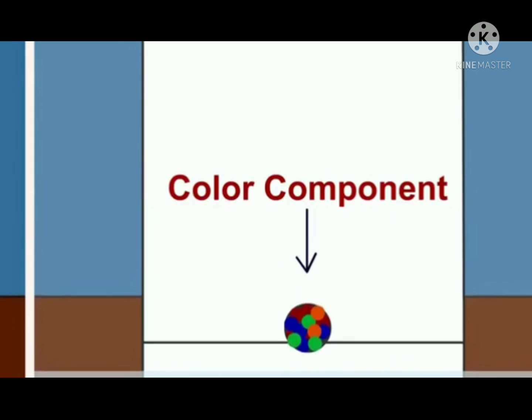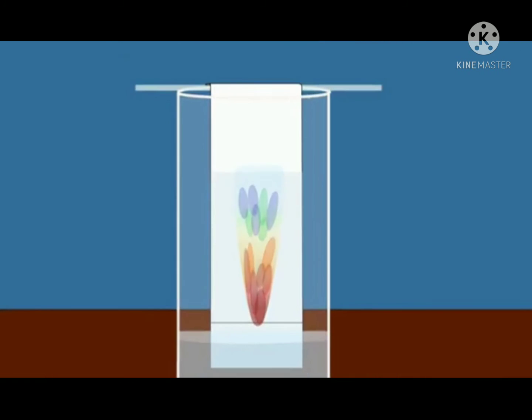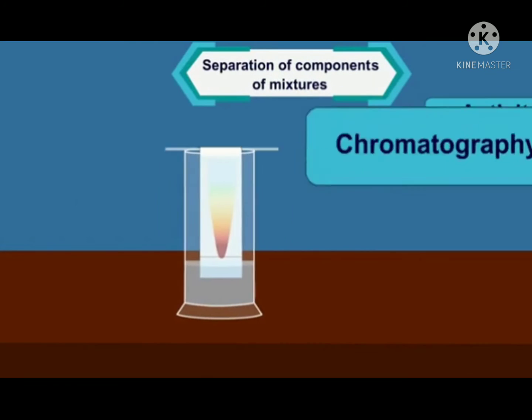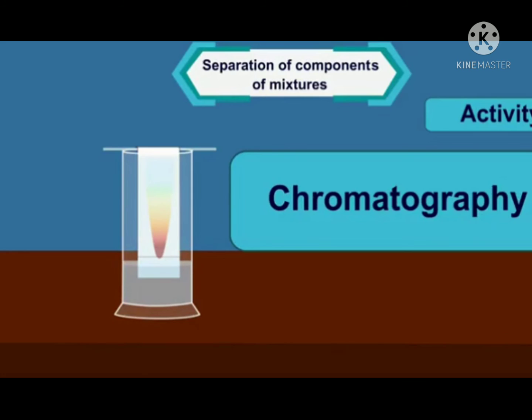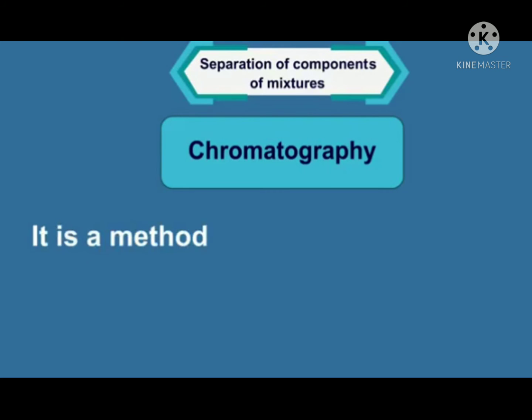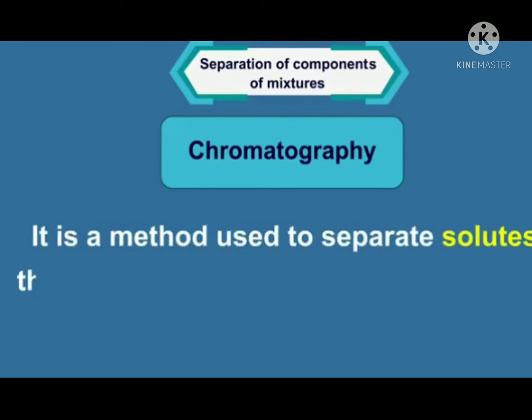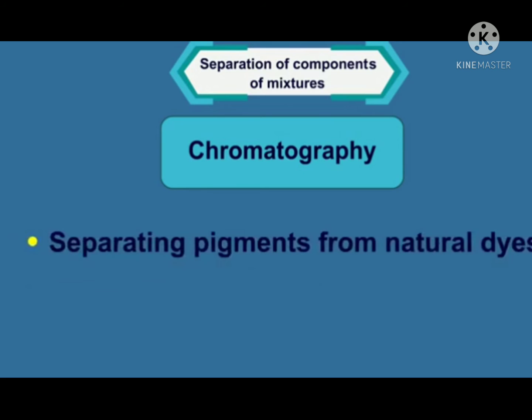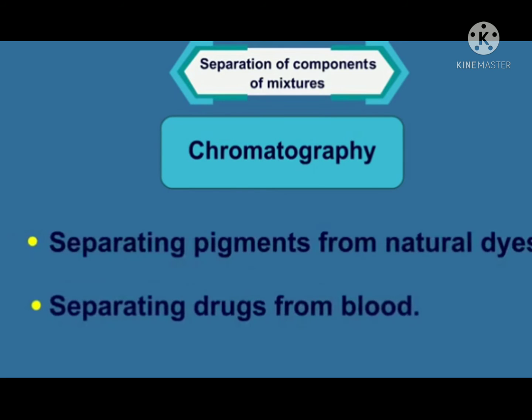The color component, which is more soluble in water, rises faster, and thus the separation of colors becomes possible. This method of separating components from a mixture is called chromatography. It is a method used to separate solutes that dissolve in the same type of solvent. For example, in separating pigments from natural dyes, separating drugs from blood, etc.